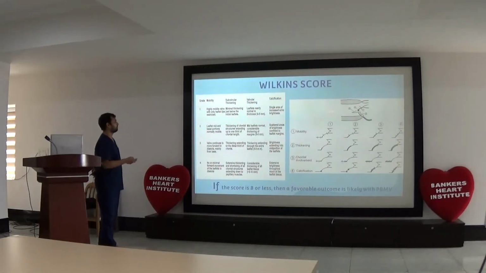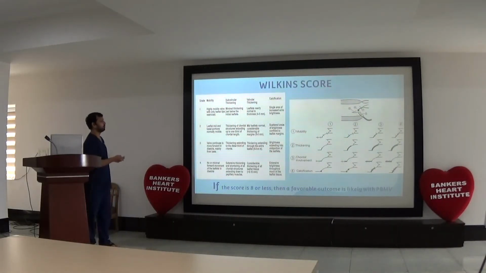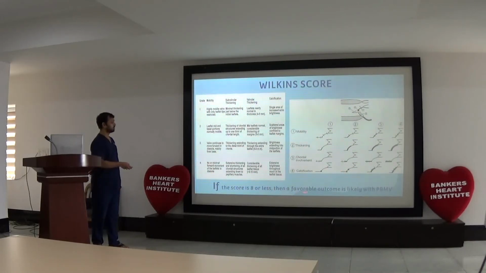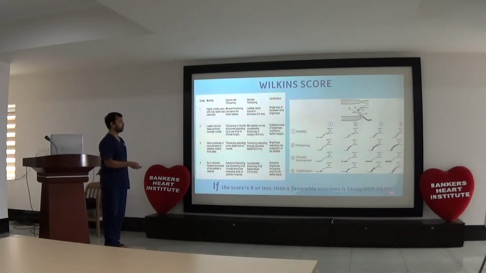For intervention, percutaneous balloon mitral valvulotomy, we have to consider the Wilkins score. If the score is less than 8, then it is a favorable morphology for PBMV. The Wilkins score consists of mobility, thickening, subvalvular involvement, and calcification. Each has 4 points. Total 16 points can be there.